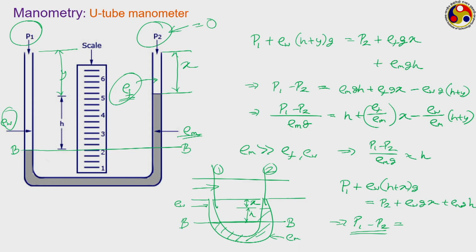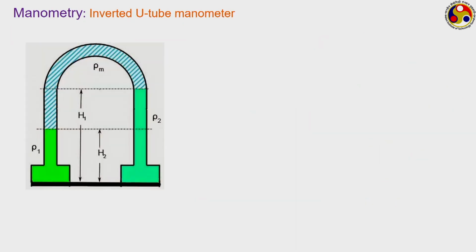And in that situation, therefore, what we do is just invert the manometer in a configuration like this. This is called an inverted U-tube manometer. In case of the inverted U-tube manometer, let us say this is your location where you want to measure the pressure. This is your location 1, this is your location 2, and here the manometric fluid has a density lower than the densities of rho 1 and rho 2.